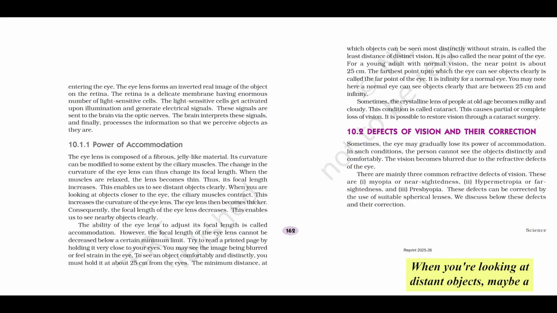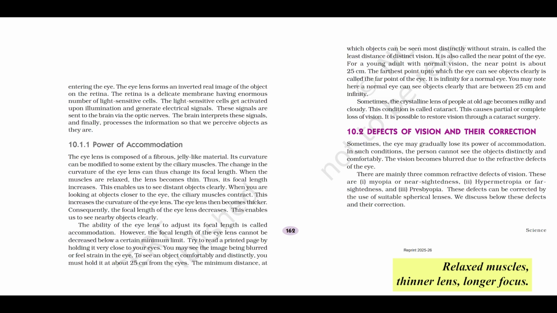When you're looking at distant objects, maybe a faraway tree or a building, your ciliary muscles are in a relaxed state, totally relaxed. When these muscles relax, they actually reduce the tension on the tiny ligaments holding the lens. This allows the eye lens to flatten out, becoming thinner and less curved, less convex. Now, when the lens becomes thinner, its focal length increases. This longer focal length is perfect for bringing those nearly parallel light rays from distant objects to a sharp focus right on your retina. Clear, distant vision achieved.